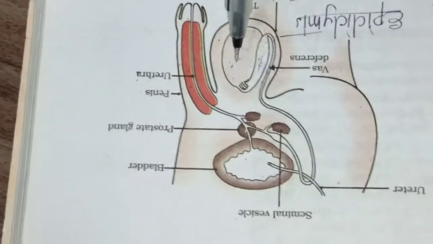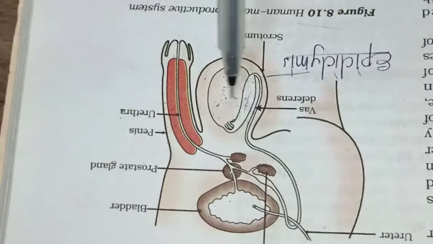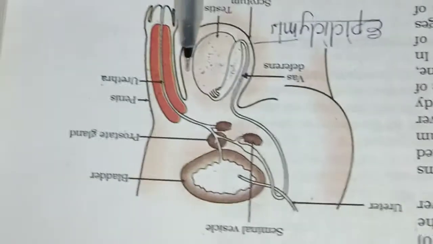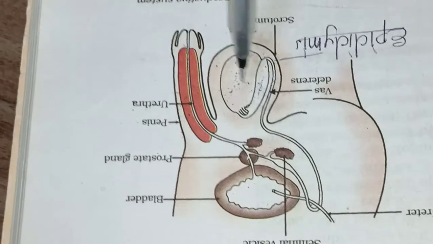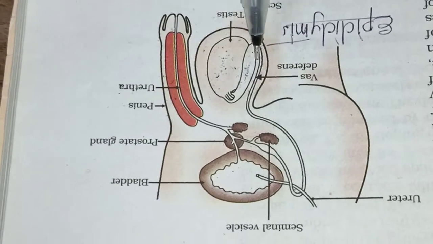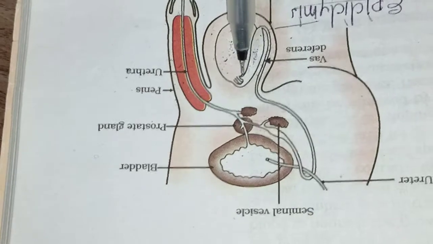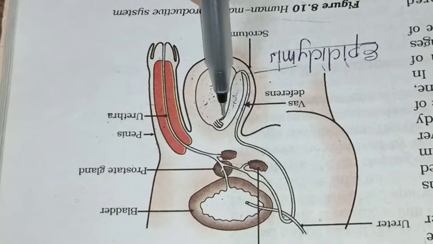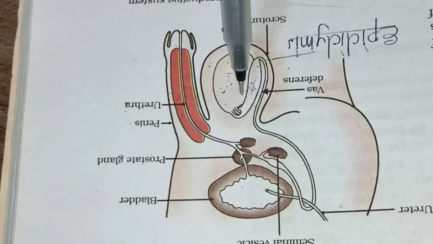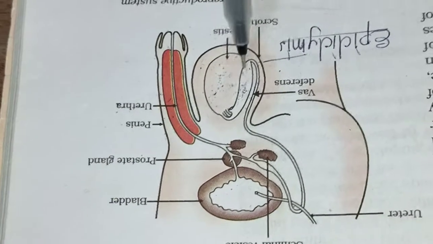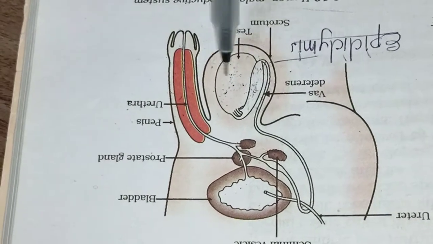What is the function of the epididymis? It temporarily stores the sperms delivered from the testes. When the human male is excited and releases the sperms, those sperms are stored for a short period of time in this area, called the epididymis.